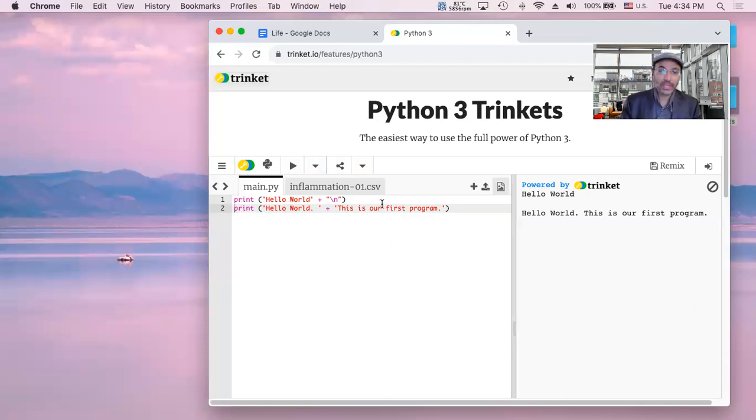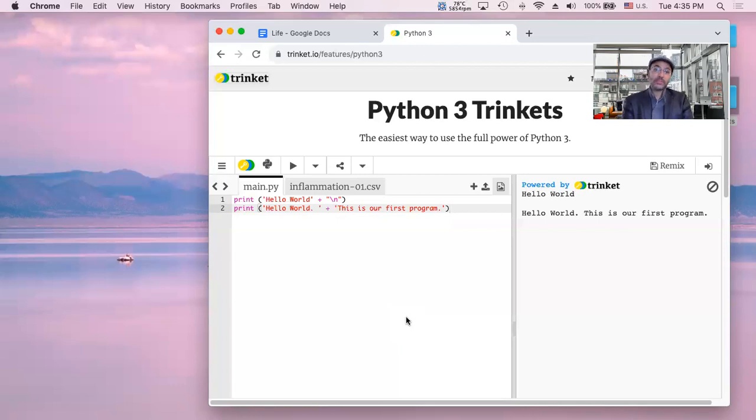So kind of interesting. So there you go. That is our first little program. It is print space open parentheses, open single quote, hello world, close single quote, space plus space, open double quote, \n, close double quote, close parentheses.